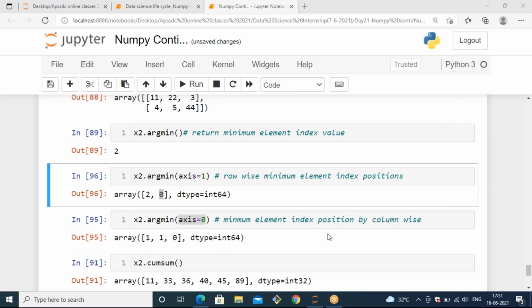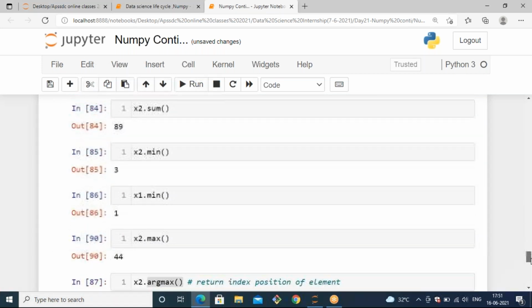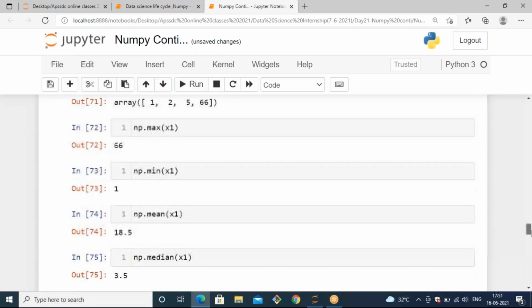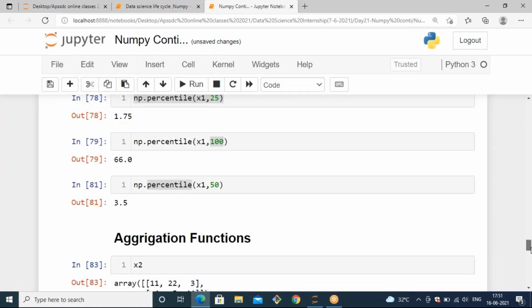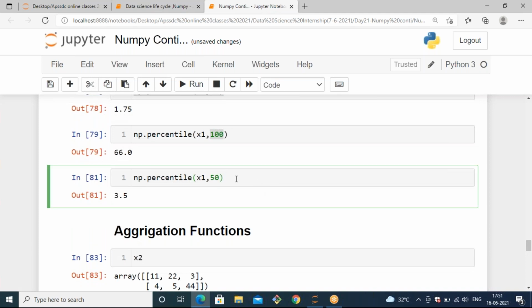Am I clear up to this, all of you? Percentile: if you want to calculate the 50% of that x1 array, you can use 50. So instead of calculating the percentage yourself, you can use the percentile method, which is part of statistics. If you want to get the 50th percentile of your x1 array, you use the array comma 50, so it will calculate it automatically and give you the result.